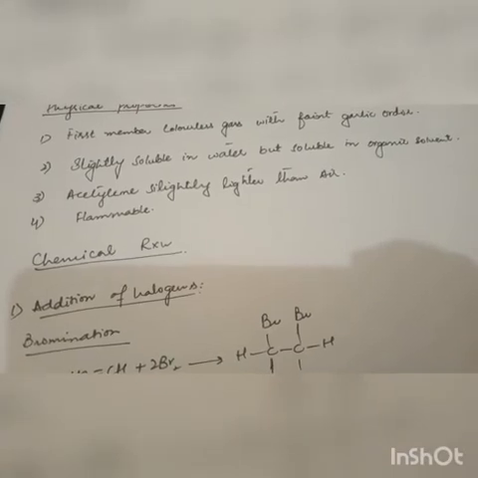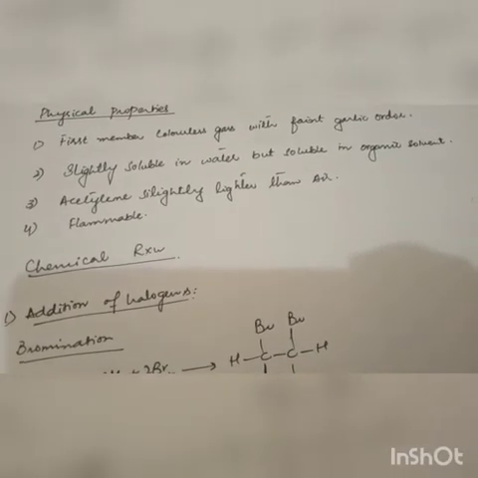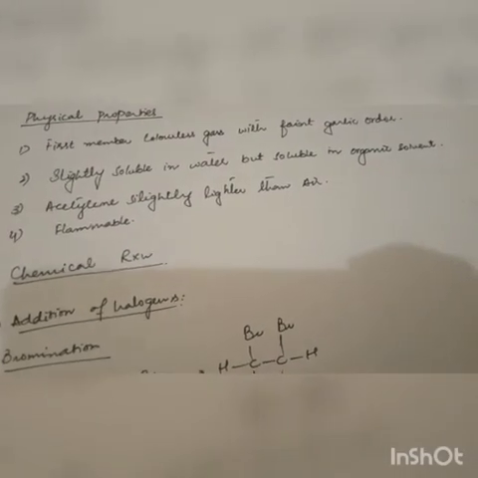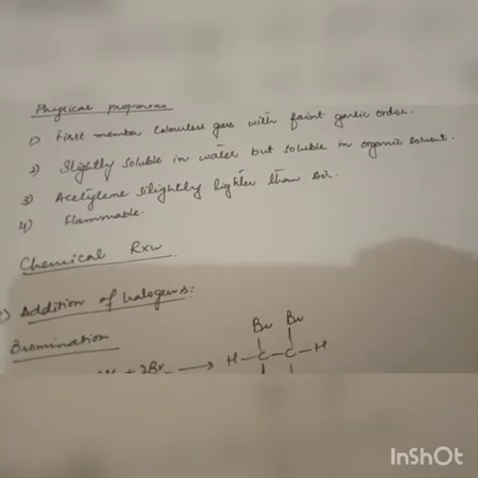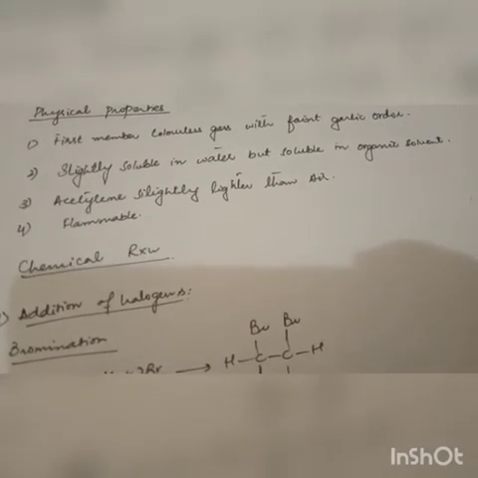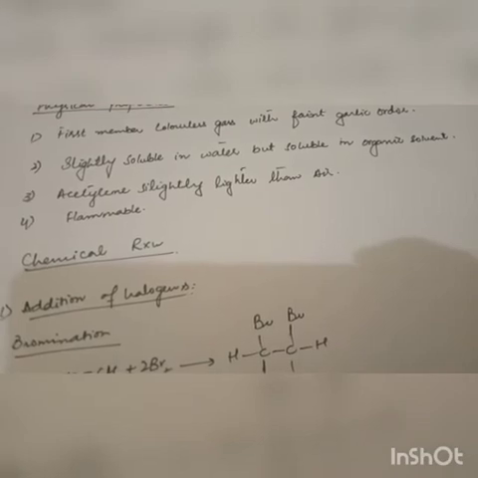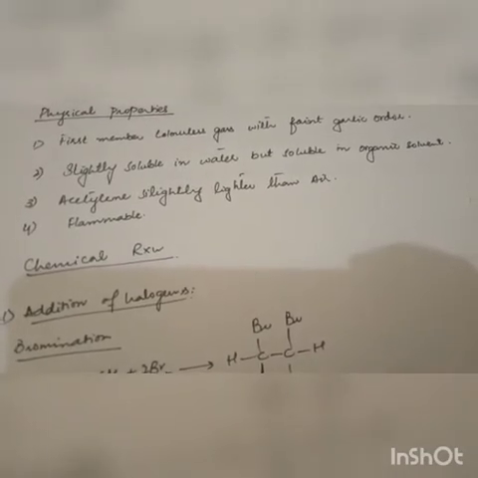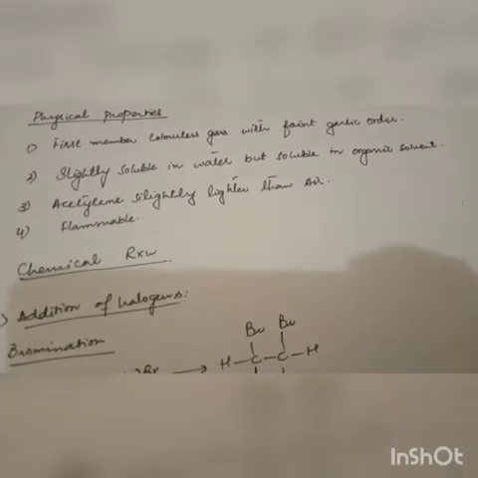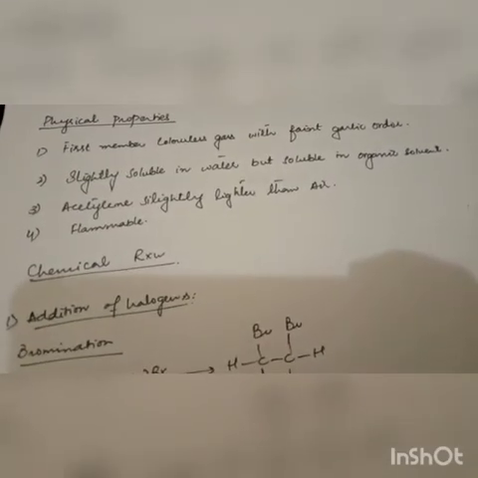The next one is that acetylene is slightly lighter than air. The first member of the series, which is in gaseous form, has a weight lighter than air. Flammable: the acetylenes are flammable like alkenes and alkanes, but definitely their flame will be smokier than alkanes and alkenes. And next are the chemical reactions of acetylenes.